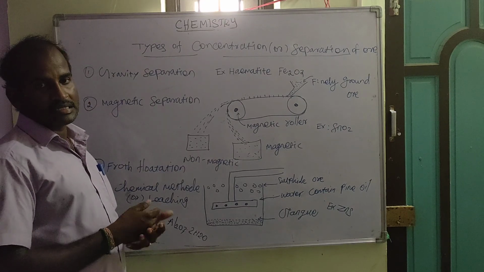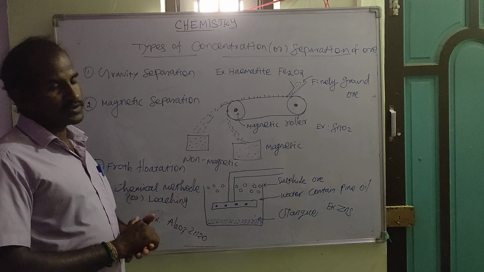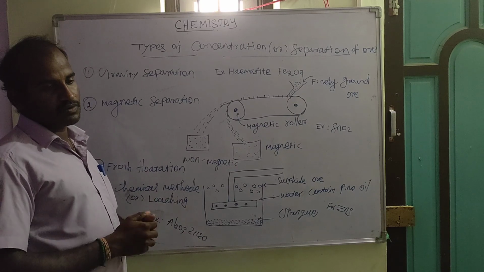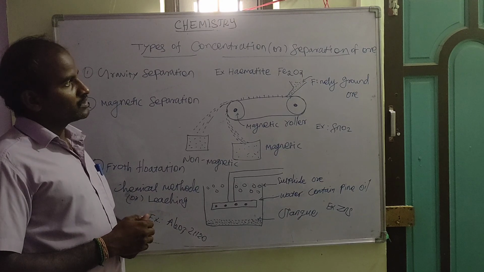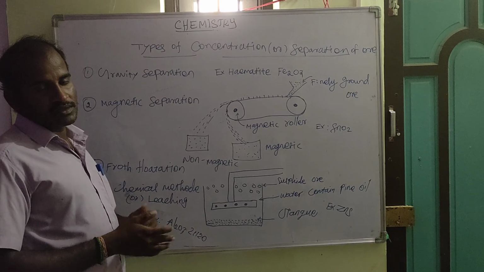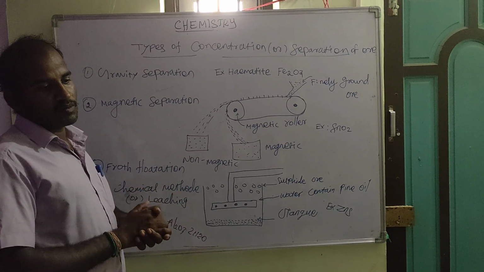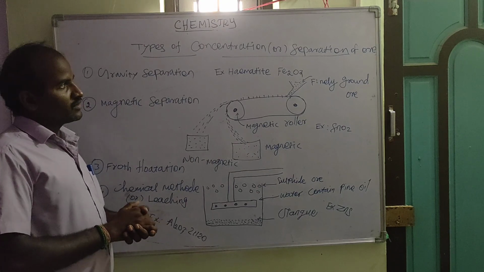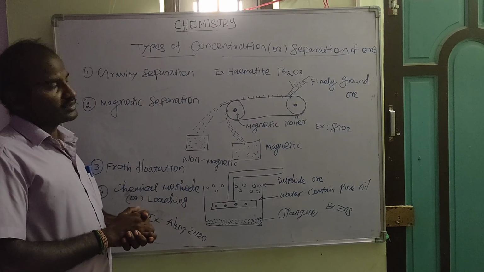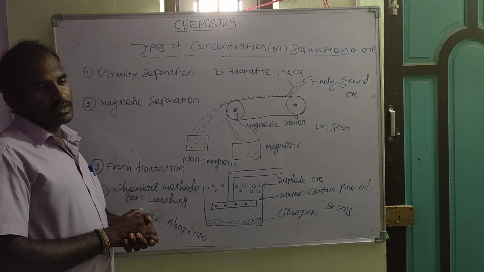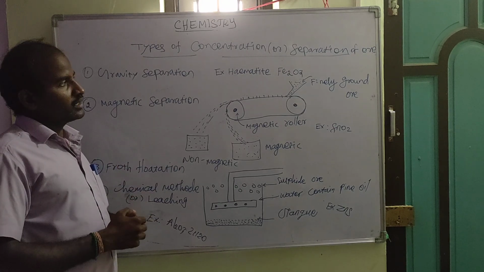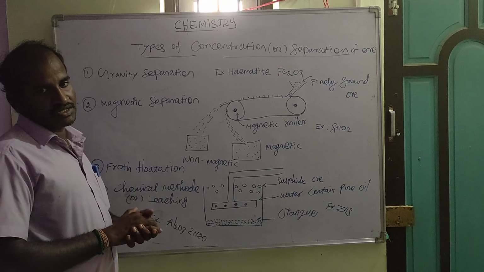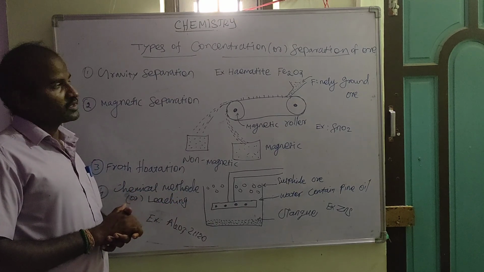In the previous class we already discussed what is ore and what is mineral. So we clearly know that ore means the source from which we can extract the maximum amount of a particular metal. Or we can easily say, a particular metal contained in large percentage is called ore. Okay, students.